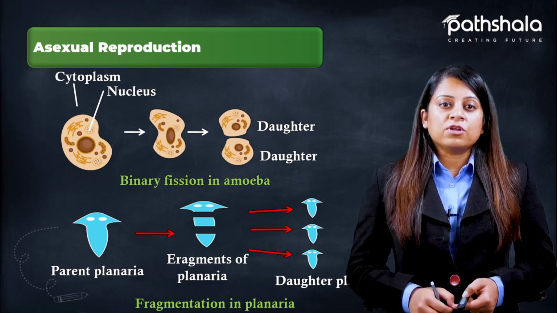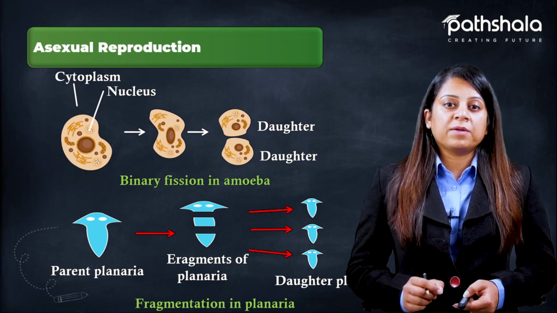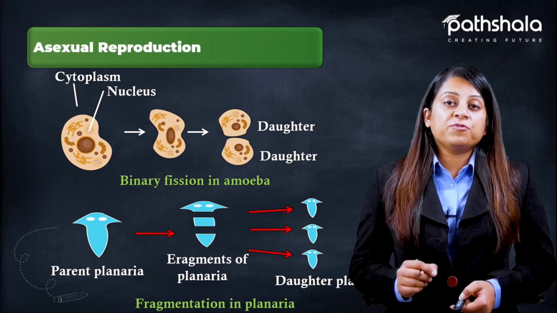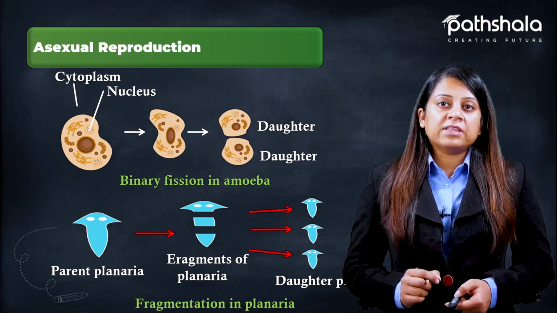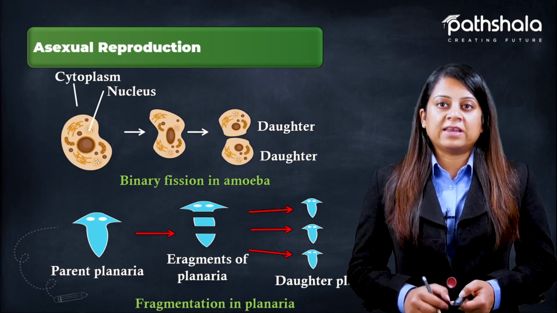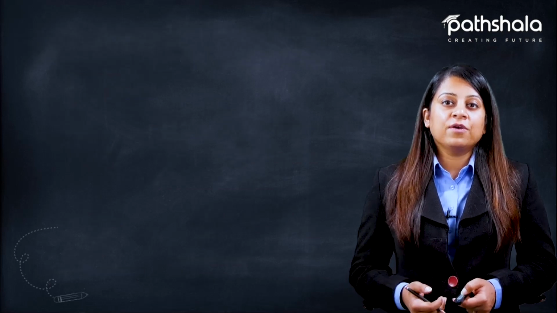The next part is fragmentation that takes place in planaria. You can see the body of the parent planaria, and in favorable conditions, the fragments are formed in the body of this parent planaria. This parent planaria is a mature planaria, and each fragment that is formed in the mature planaria further grows into a daughter planaria, and this is how the number of individuals is increased.